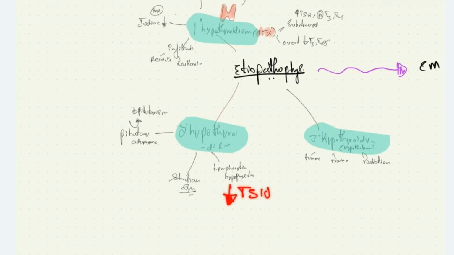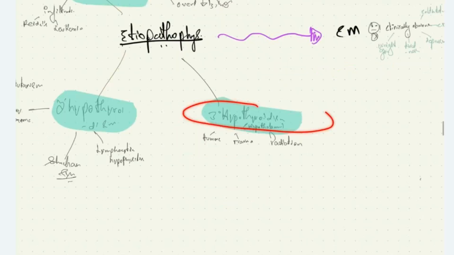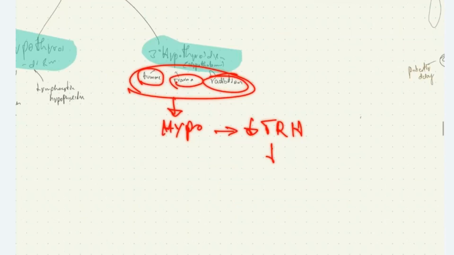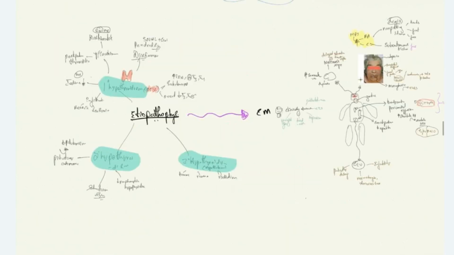What are the causes of tertiary hypothyroidism? Those are the diseases affecting the hypothalamus. Those are tumors, trauma, and radiation causing injury to the hypothalamus, which causes reduced TRH, thyrotropin-releasing hormone secretion, which leads on to reduced TSH, which leads on to reduced T3, T4 levels. This is about the etiopathophysiology seen in hypothyroidism.